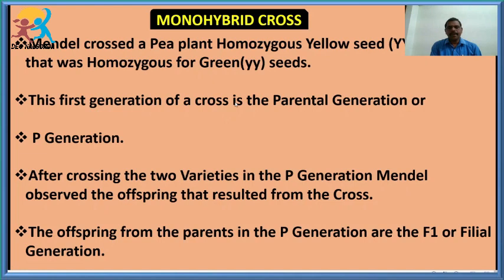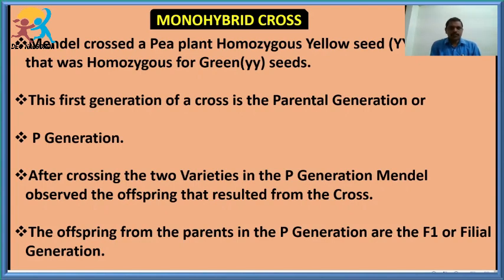P generation or parental generation, a male homozygous yellow and a female homozygous green. What trait has he chosen? Color of the seed. Very good. One is homozygous yellow and the other is homozygous green, and these parental generations are said to be pure homozygous yellow seed and pure homozygous green seed. Those parents are said to be pure parents, which are produced by continuous breedings.